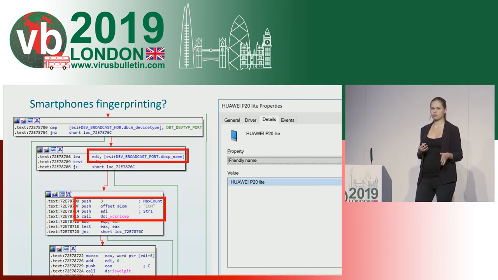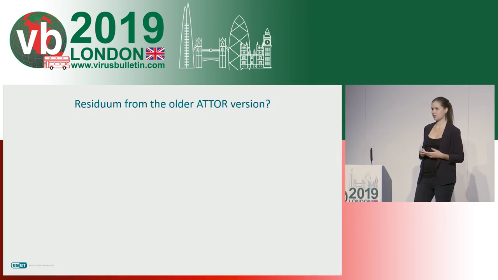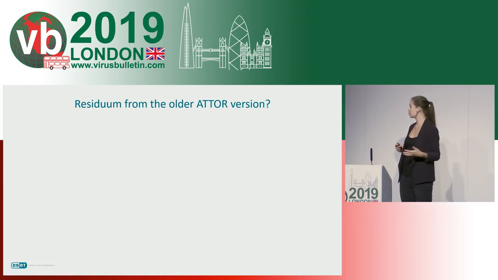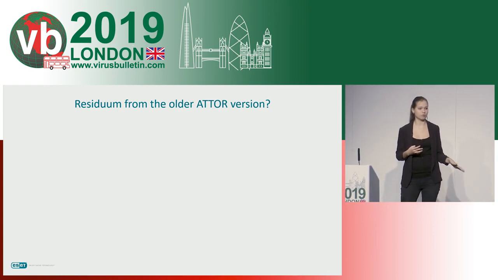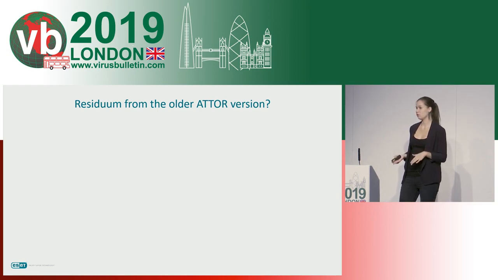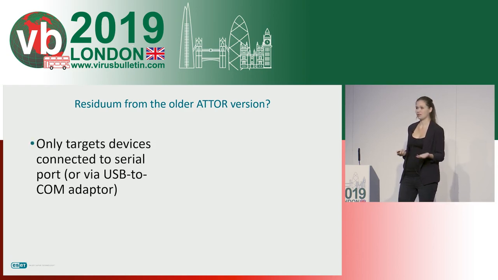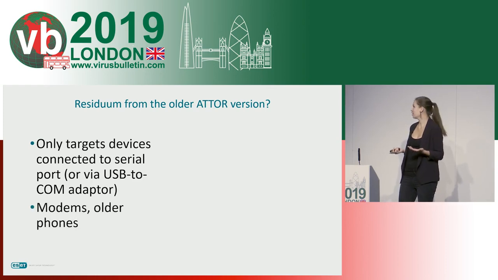configurations. So we had to think of some more explanations, and we actually considered the totally opposite explanation. Maybe this code is just some residuum from some older versions. We have seen that this platform has been around since 2013, maybe even older. So maybe if you look at the code, it only targets the serial port. And you can remember that the modems and some older phones support AT commands. So maybe that's all it's about.